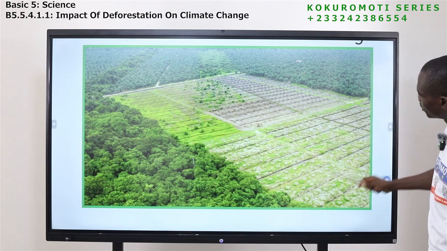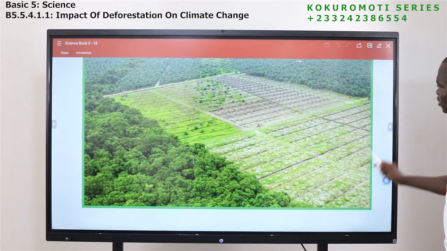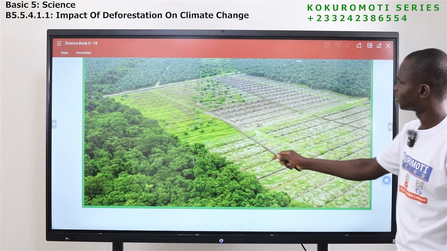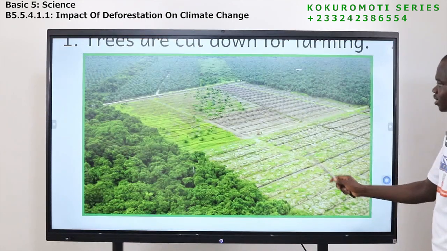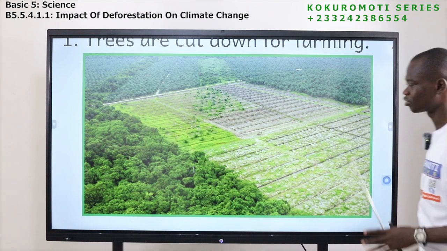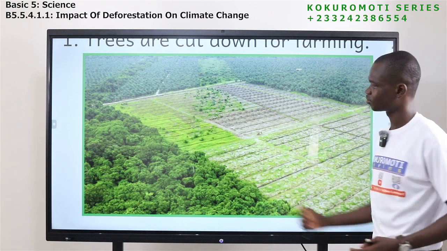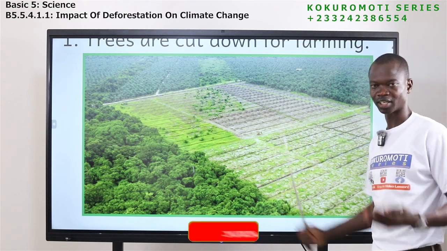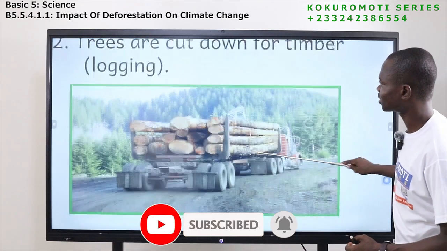But here, within this space, the forest, you don't see it. All the trees, they have cut all the trees. So you can't see the trees here. So people cut down trees because of farming activities. Here, what they are doing is farming. So people cut down trees because of what? Farming. Okay, let's come to this side.